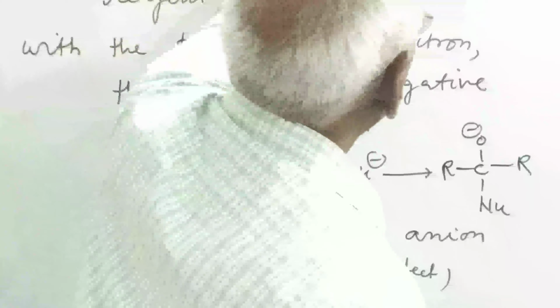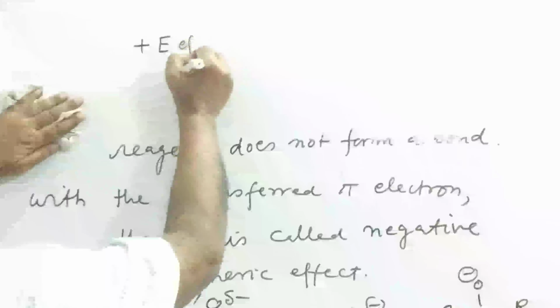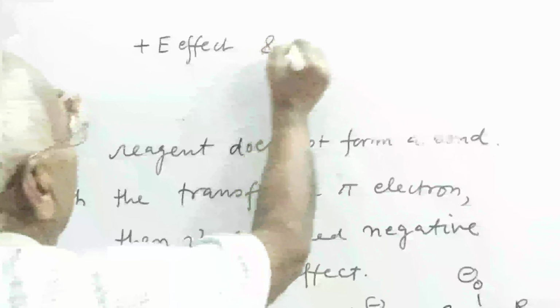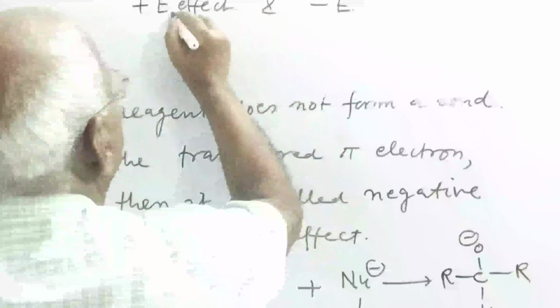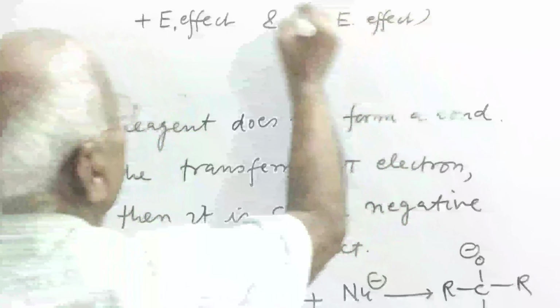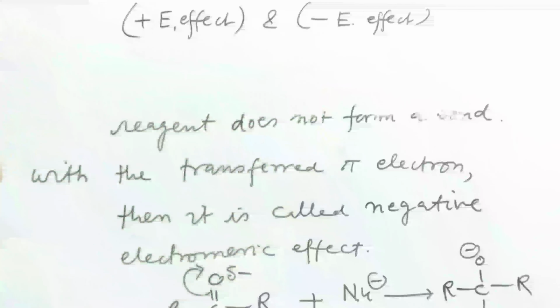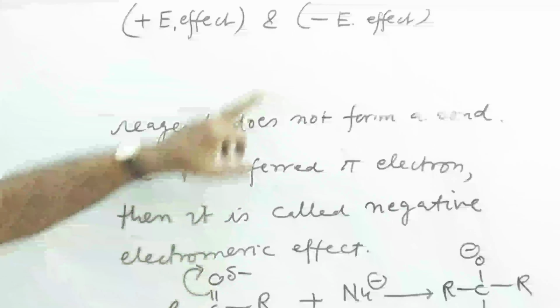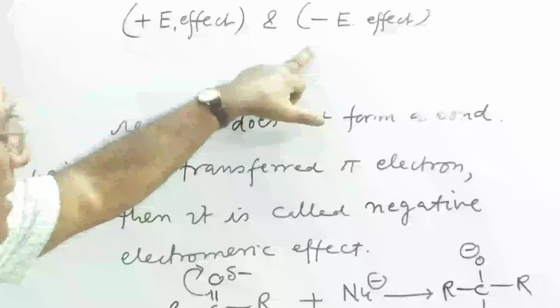So there are two types of electromagnetic effect. One is positive electromagnetic effect, and another is negative electromagnetic effect. The positive electromagnetic effect produces a carbocation intermediate, while the negative electromagnetic effect produces a carbanion or an anion.